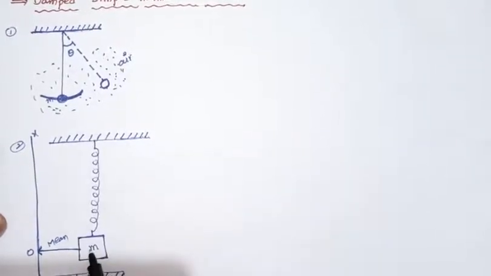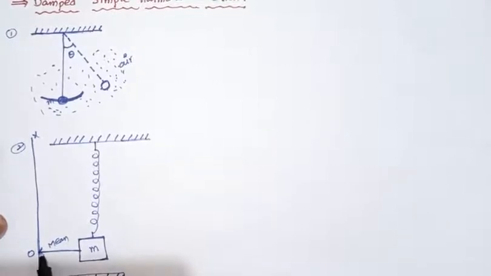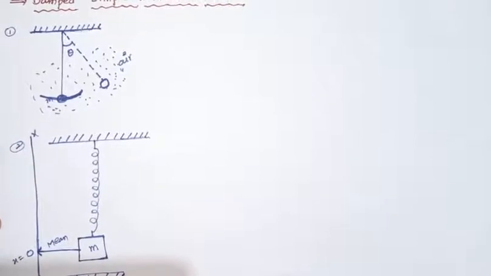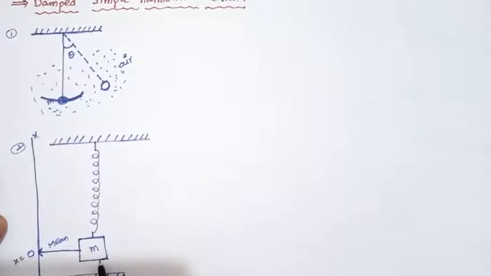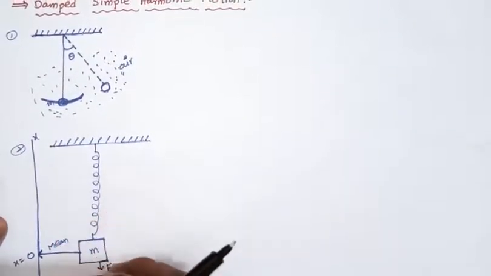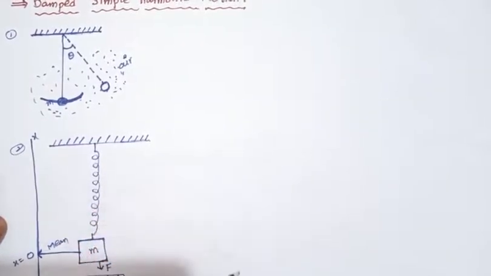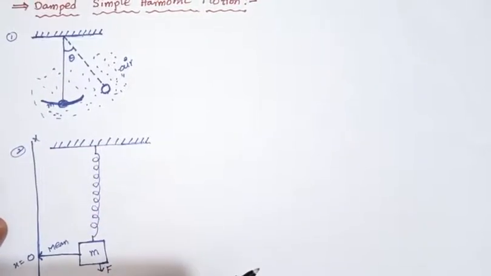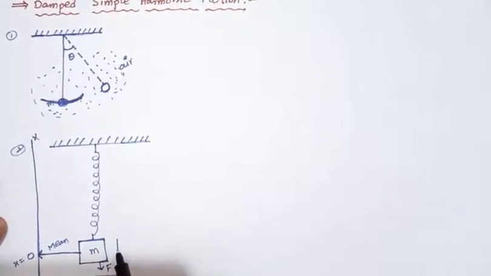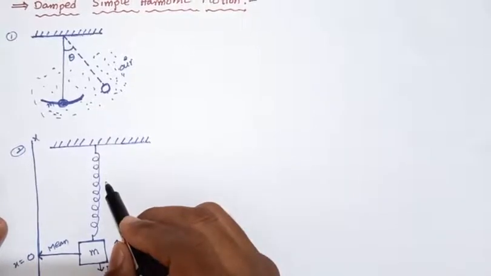So here M is at mean position, that is x equals 0. At mean position the displacement is 0. When a small force is applied in the downward direction, the spring is elongated, so it moves downward. Again the restoring force is applied on this spring, and it moves upward.